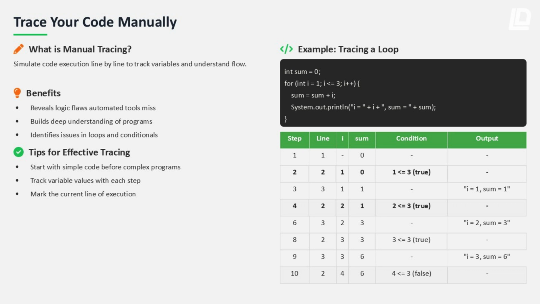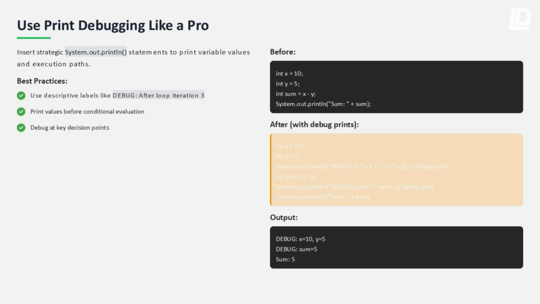Before running your program, simulate it. Line by line, value by value. Tracing exposes logic flaws faster than guessing ever will, especially in loops, conditions, counters. One of the most powerful tools beginners ignore: print values, print execution paths, print assumptions. Invisible logic becomes visible instantly.